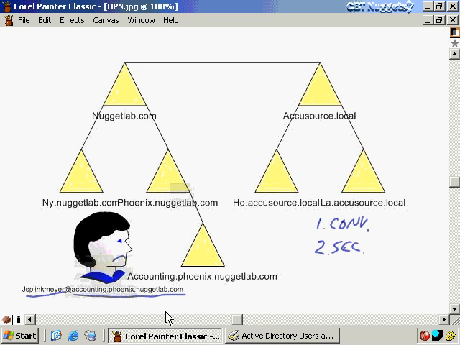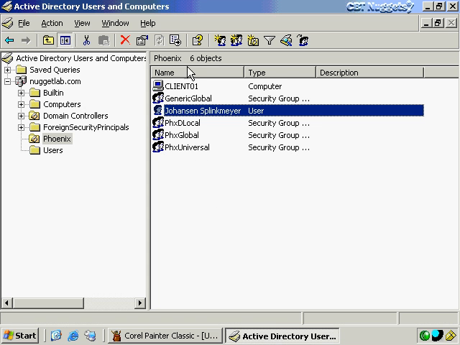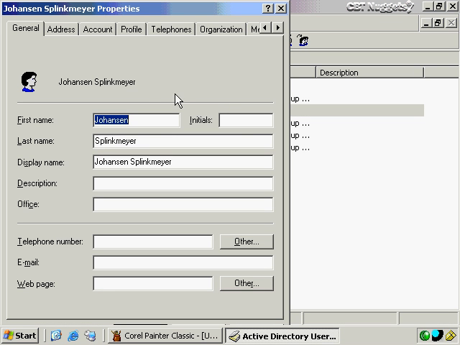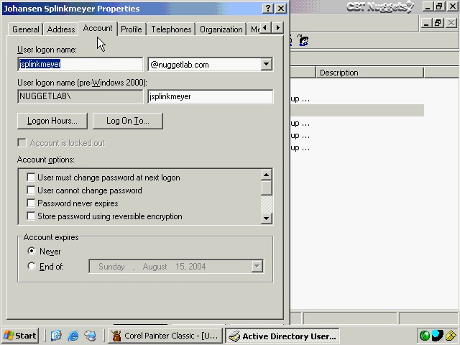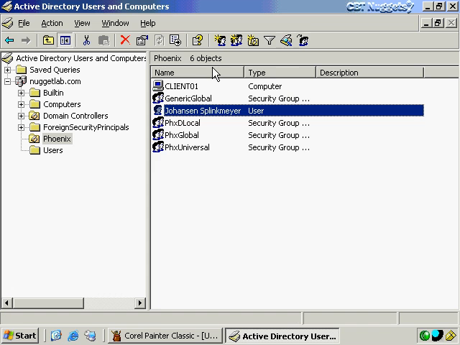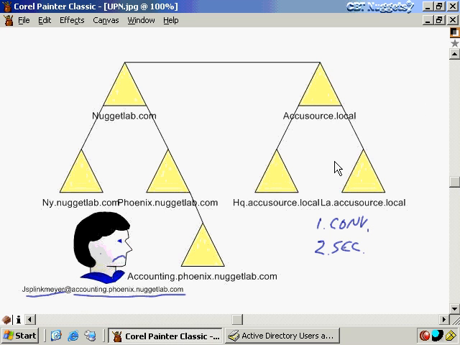And let me also point out where this user principal name appears. It does appear in their user account, and I'm just in the NuggetLab.com domain here. But anyway, let's go to the account, and we see here that jsplinkmeyer is the user logon name, and then this is the remainder of the user principal name. It just looks like an email address. It really isn't necessarily, but that's just how it looks.